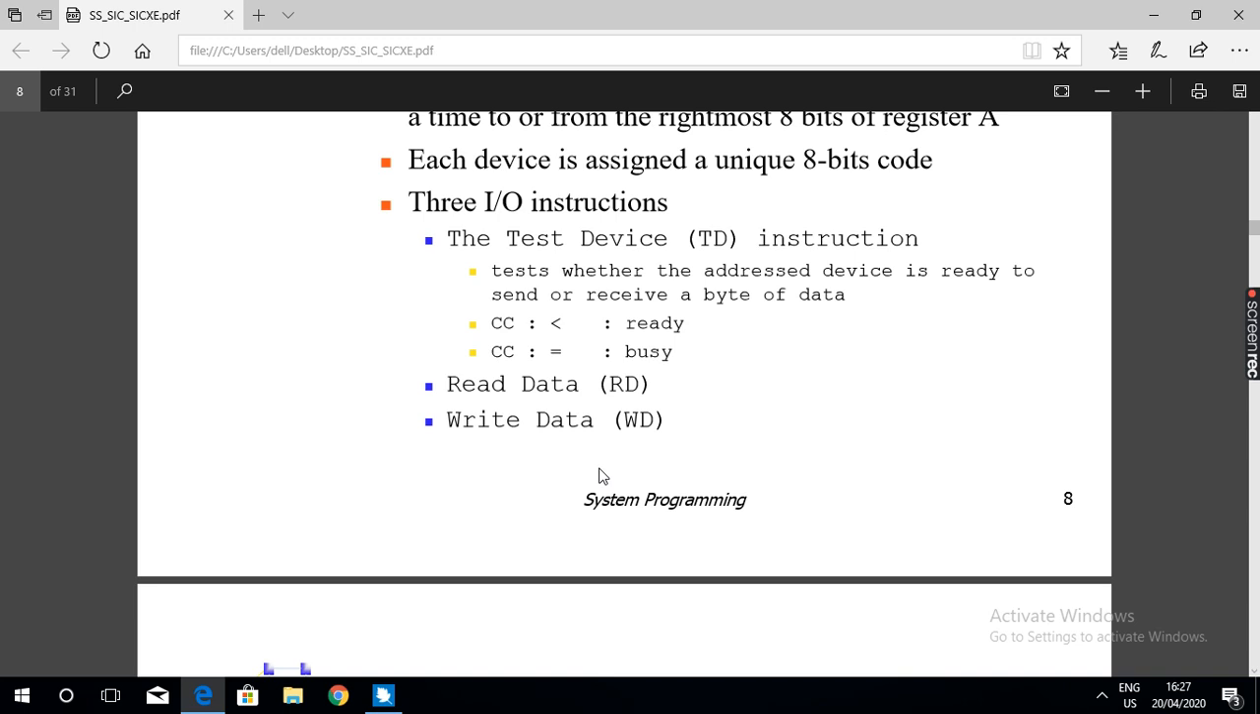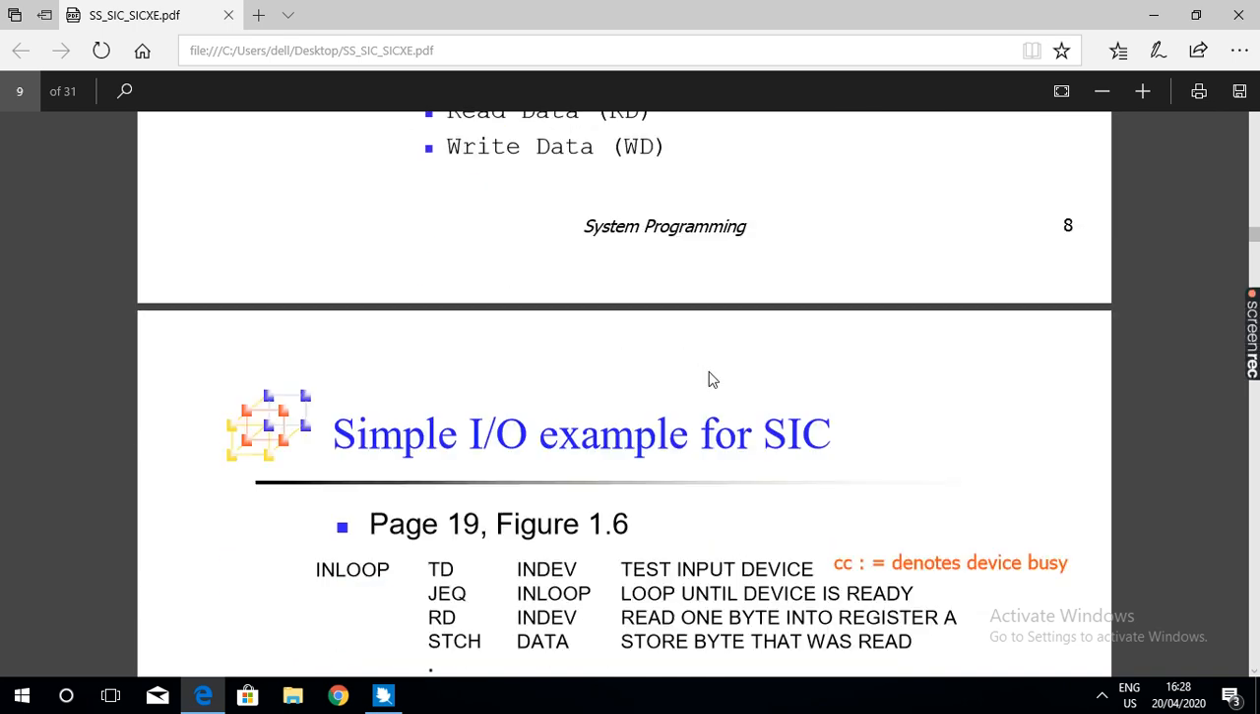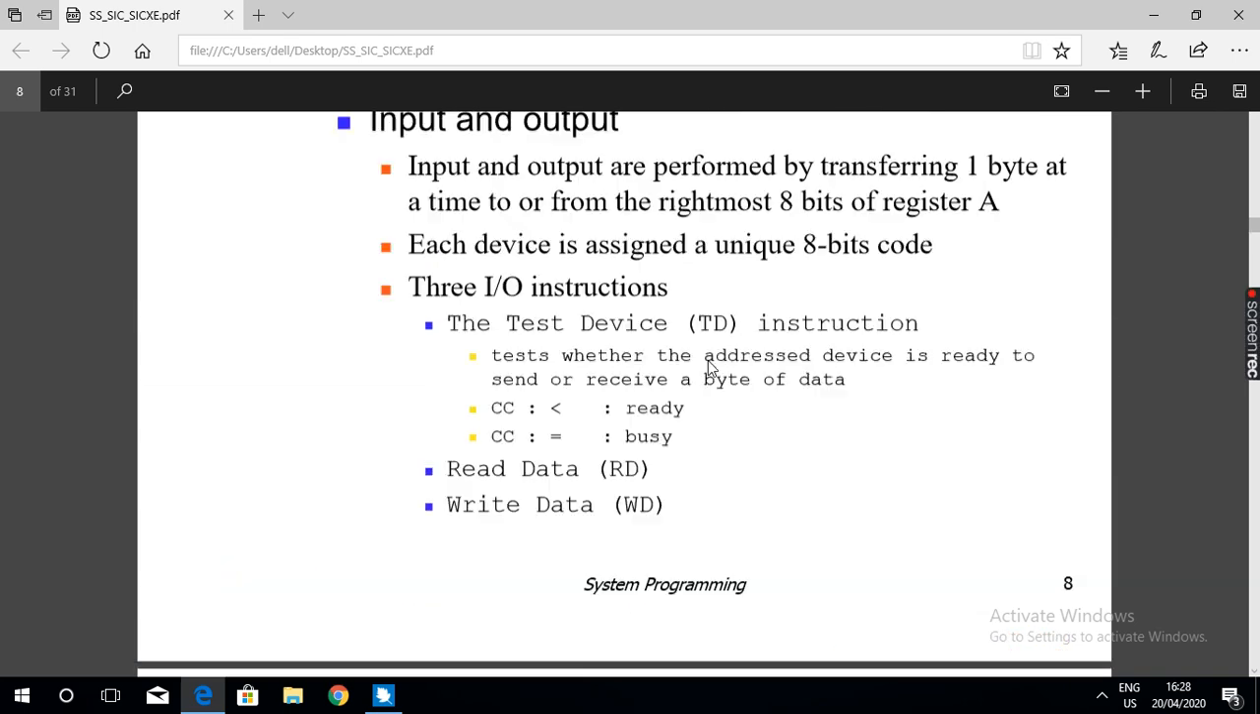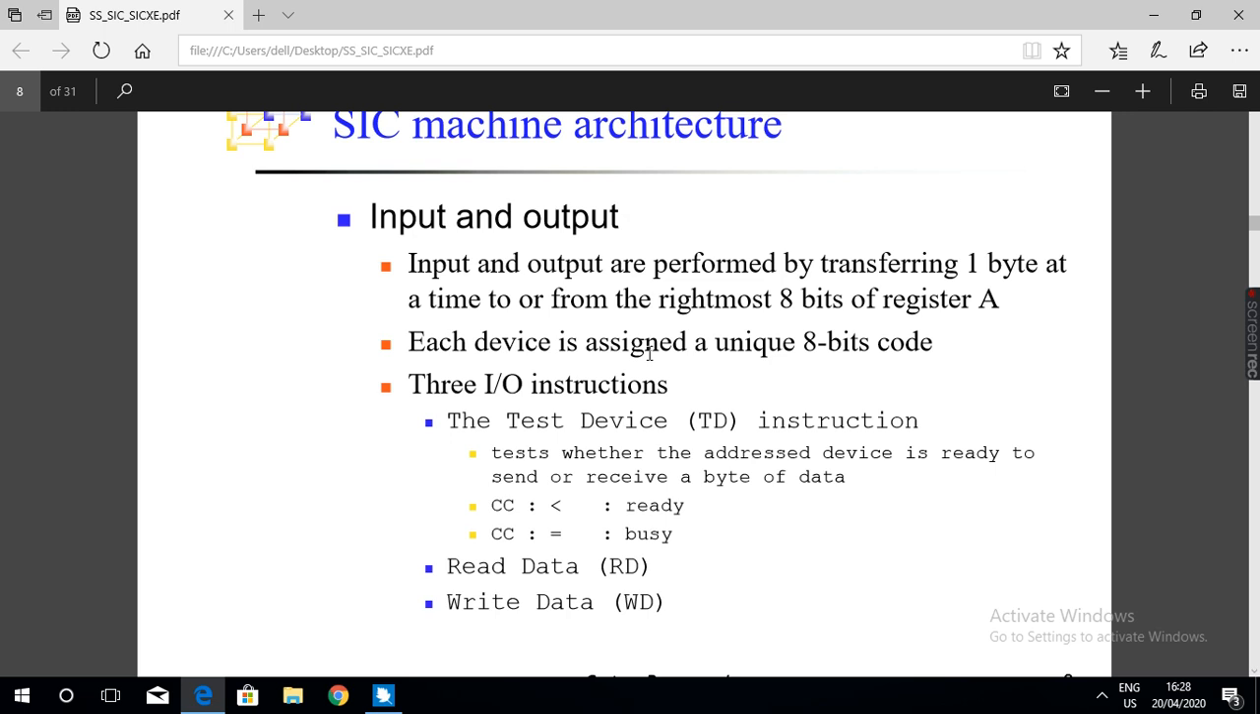Write data is used to write to the device specified by the operand. The WD instruction is used to write the rightmost byte of register A into the device specified by the operand. So we'll see an example of the usage of these instructions.